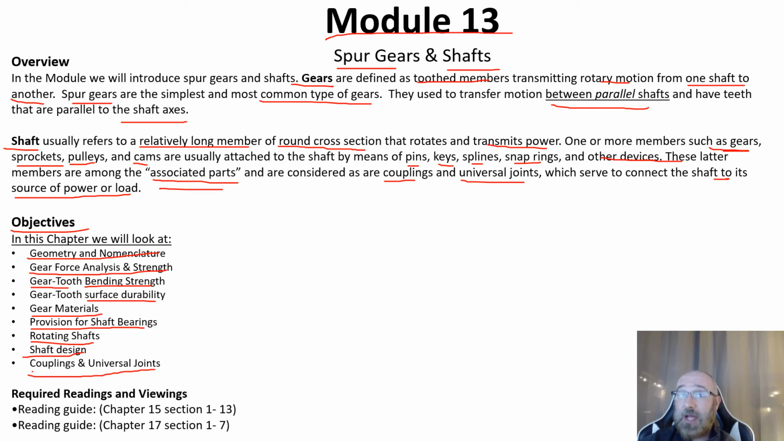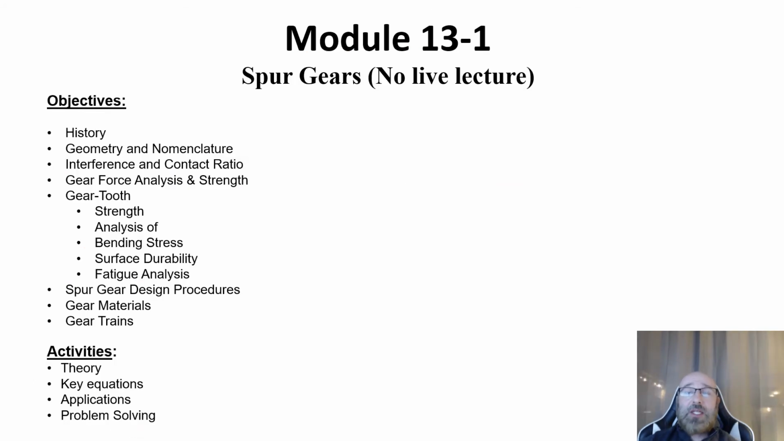As this relates back to our textbook, this is chapter 15, sections 1 through 13, and chapter 17, sections 1 through 7. So we're going to break module 13 down into 2 different sections, 13.1 and 13.2. In module 13.1, we're looking at chapter 15, talking about our spur gears. Just a reminder, there is no live lecture, but I will have my lecture slides posted on Blackboard, as well as some videos of me going through my hand solutions and relating back to the governing theory and equations from this section.